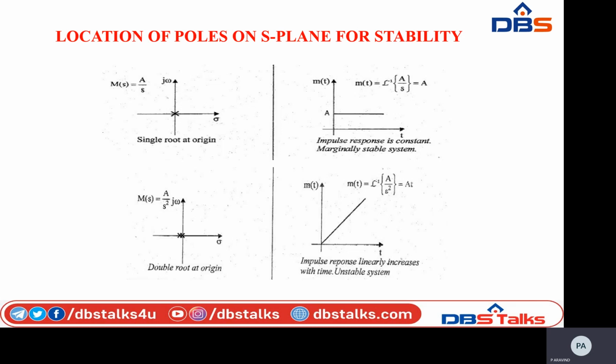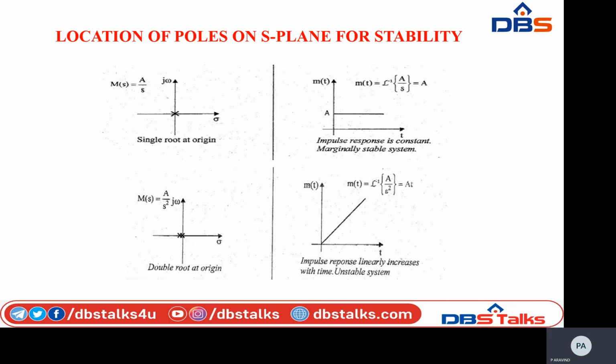See the next one, that is here the transfer function M(s) equal to A divided by s. Here my root is s equal to 0 simply, that is a single root present at the origin. So the impulse response is constant for this case, that is M(s) equal to A divided by s. The impulse response is constant and also a marginally stable system.